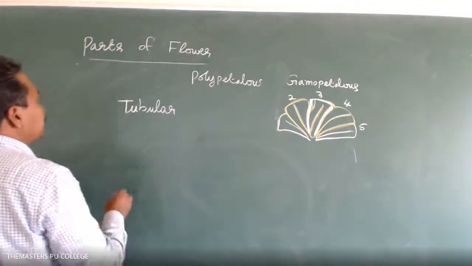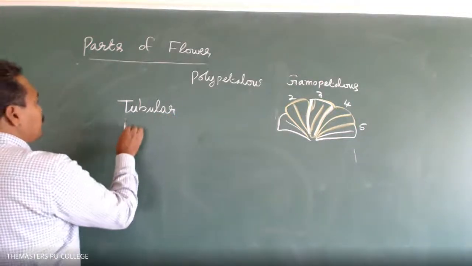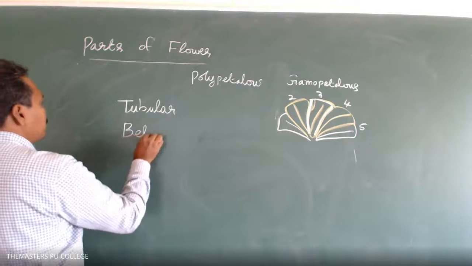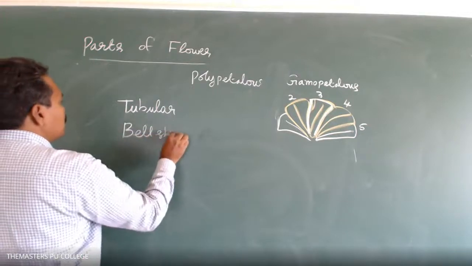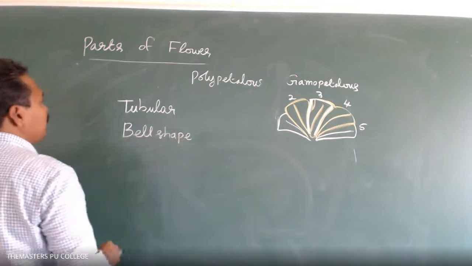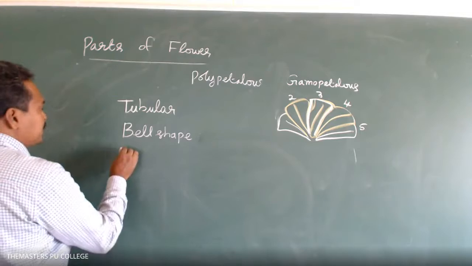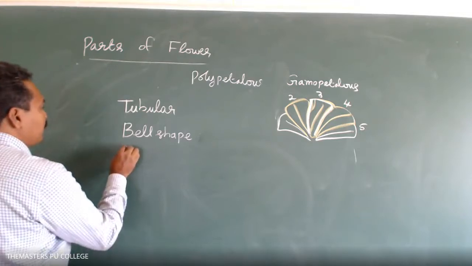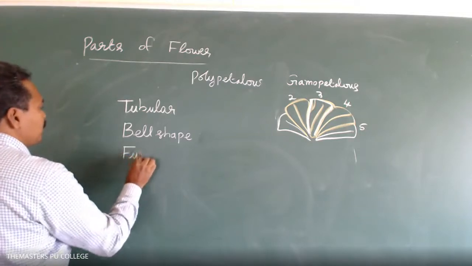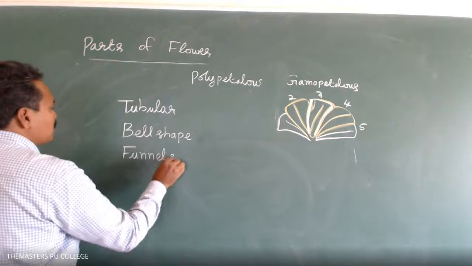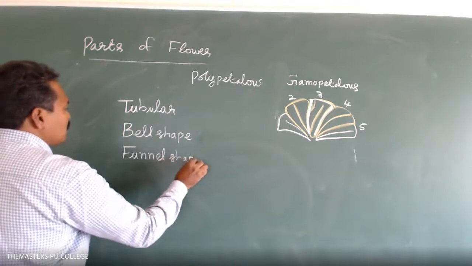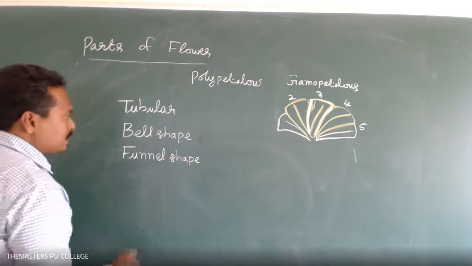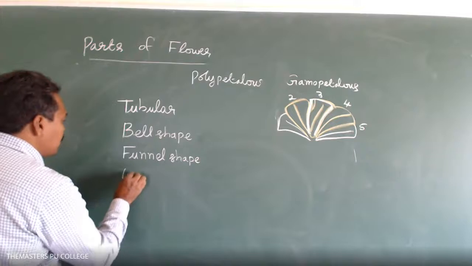In some plant species, the corolla appears bell-shaped. In some, funnel-shaped. In some, wheel-shaped.